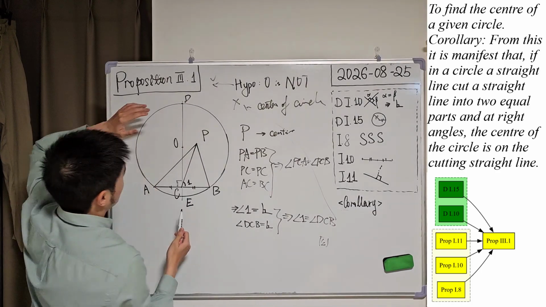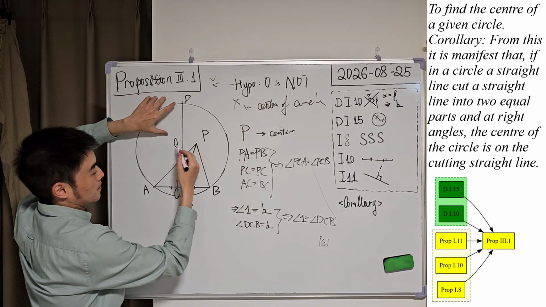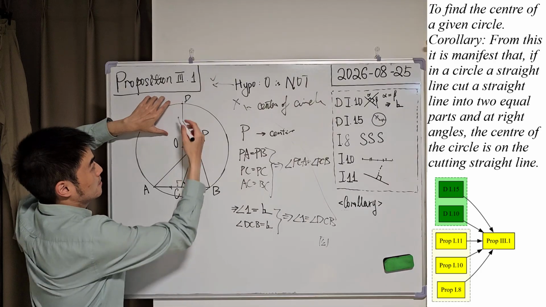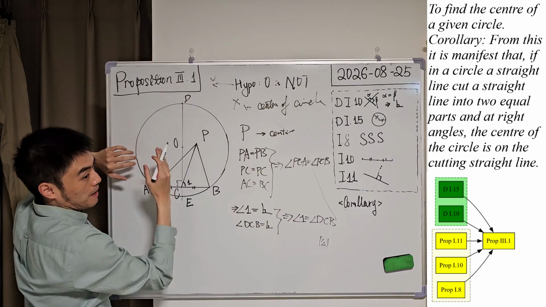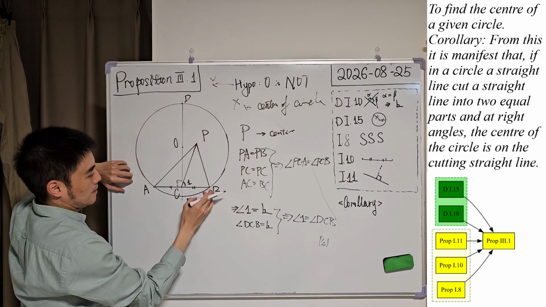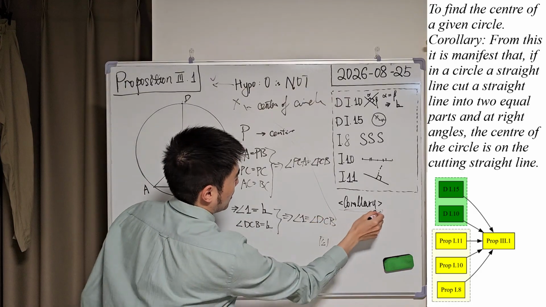So the center of the circle, for example O, must be on the cutting straight line. The cutting straight line is DE. It bisects another straight line at right angles. Okay, so this is the corollary.